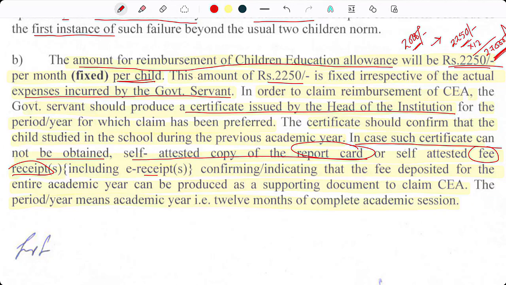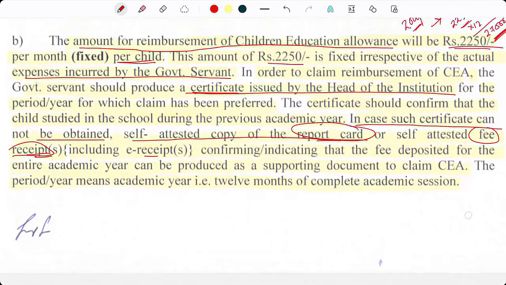So, what are the supporting documents? Either a certificate issued by the head of the institute, or a copy of the report card, or fee receipts submitted. Any one among the three can be produced by the government employee for claiming the reimbursement.